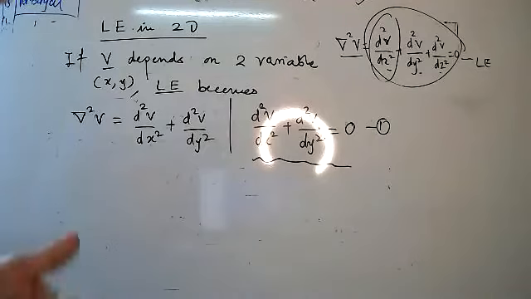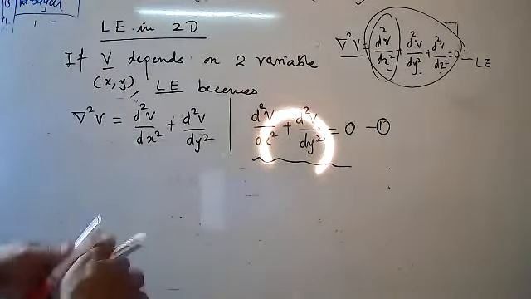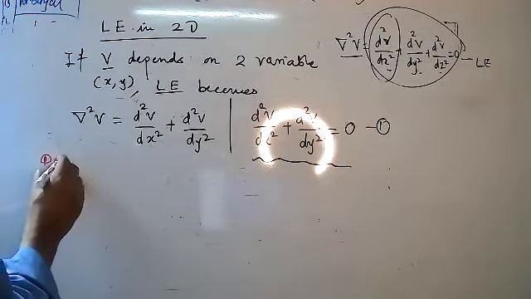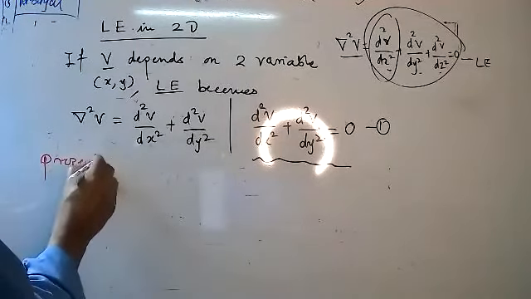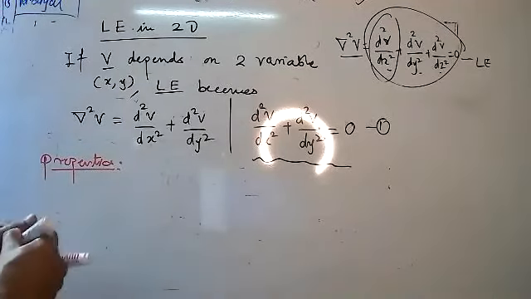V is the average of the extreme points. But in this case, dear student, I can write the formula for V of x comma y. Therefore, I will write the properties.